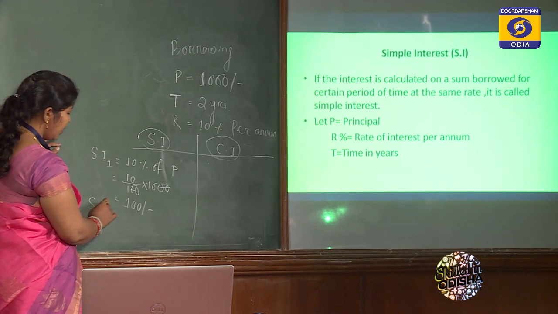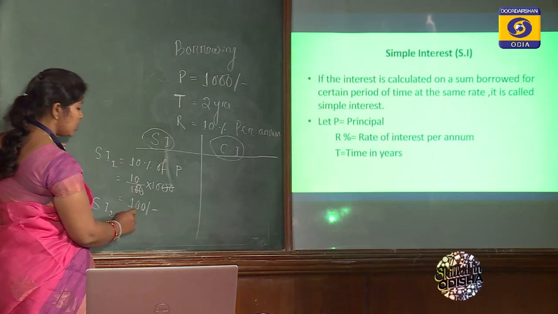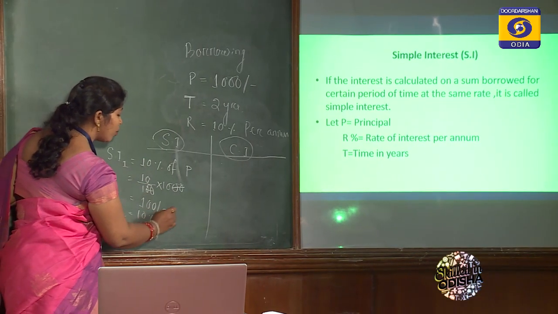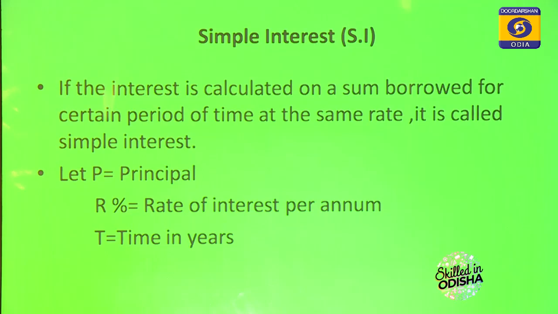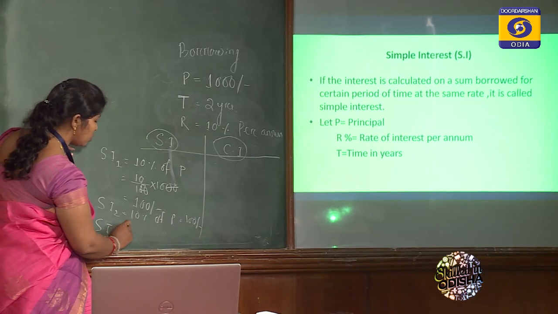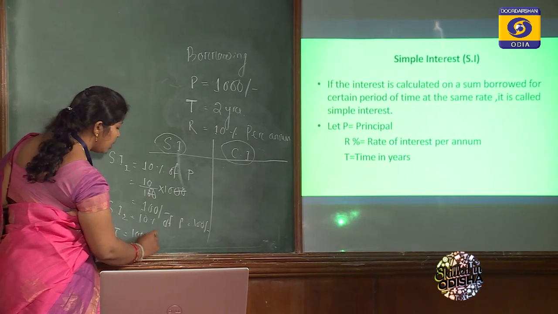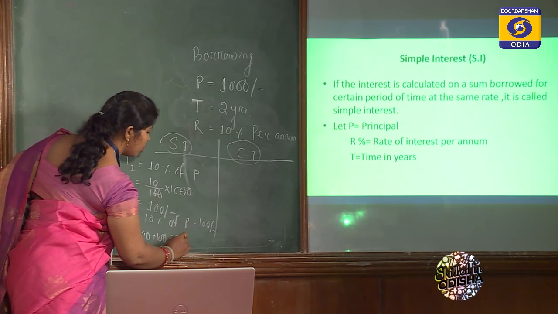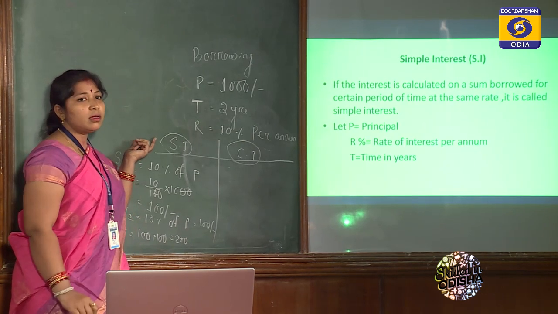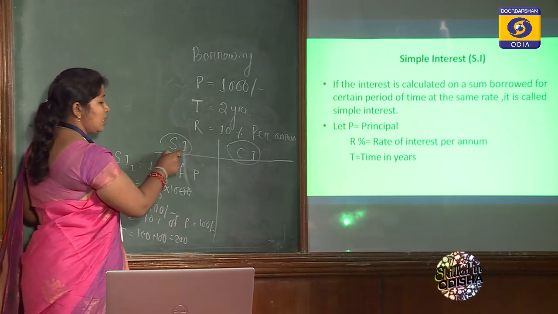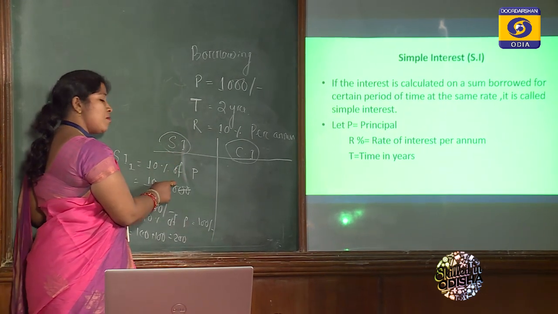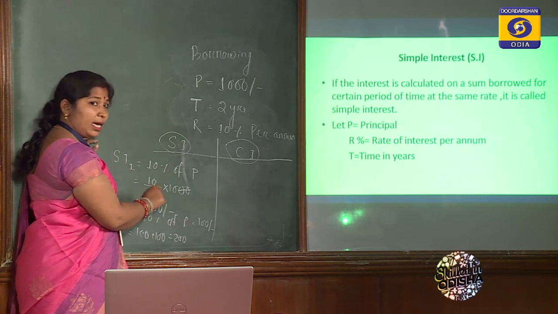Similarly, for the second year, the interest will be the same, 10% of the principal, and it will come to 100 rupees. So the total simple interest will be 100 plus 100, equal to 200 rupees. In case of simple interest, the same interest will be provided at the end of each year.